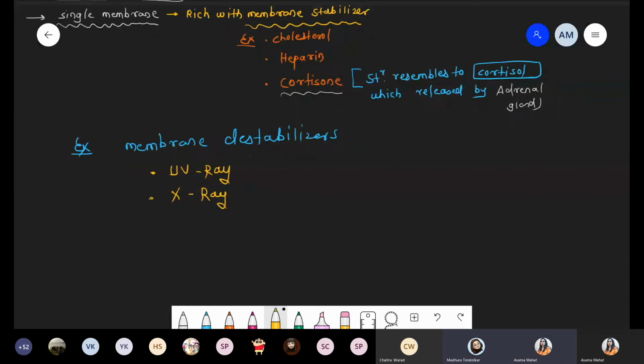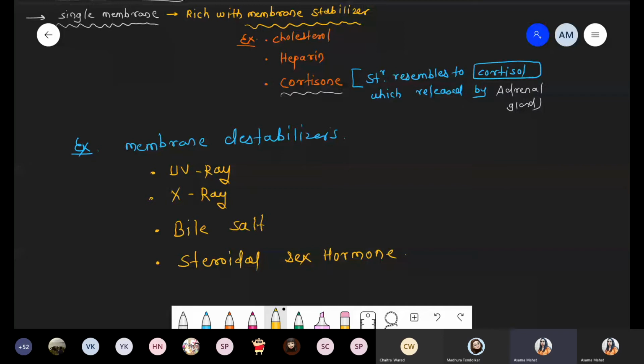Okay. So we are talking about the examples of membrane destabilizers. How do we lyse the plasma membrane of lysosome? Number one, UV rays. Number two, X-rays. Number three, you can use bile salt. Number four, you can use steroidal sex hormones. Steroidal sex hormones are also responsible for breakdown of the lysosomal plasma membrane. You remember, just a few minutes before we discussed that at a time there is a lysis of lysosomes in a particular cell. That is programmed cell death.